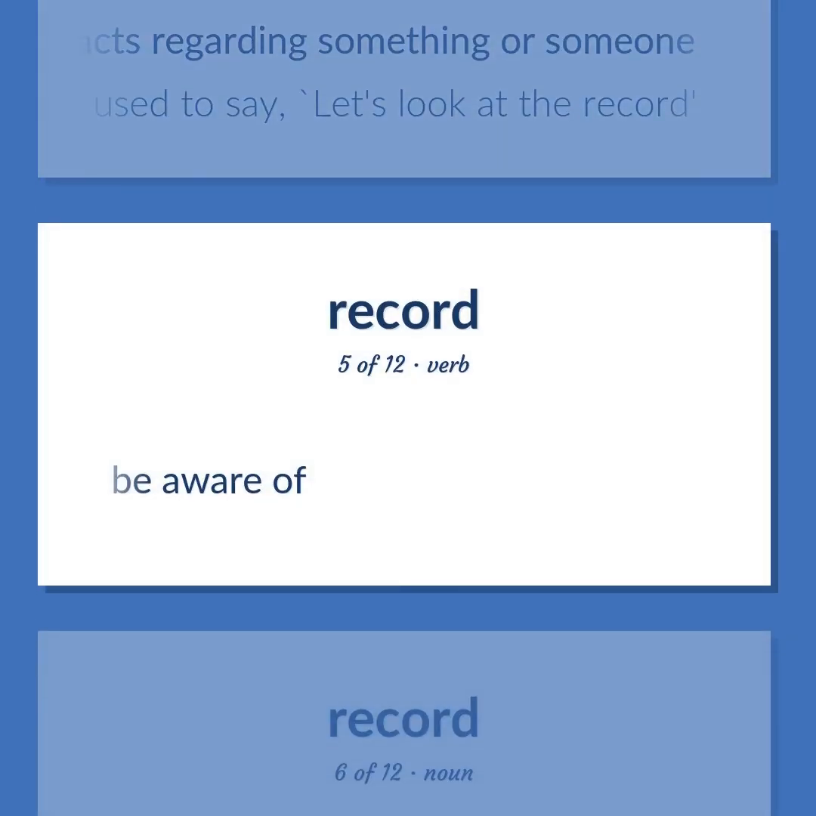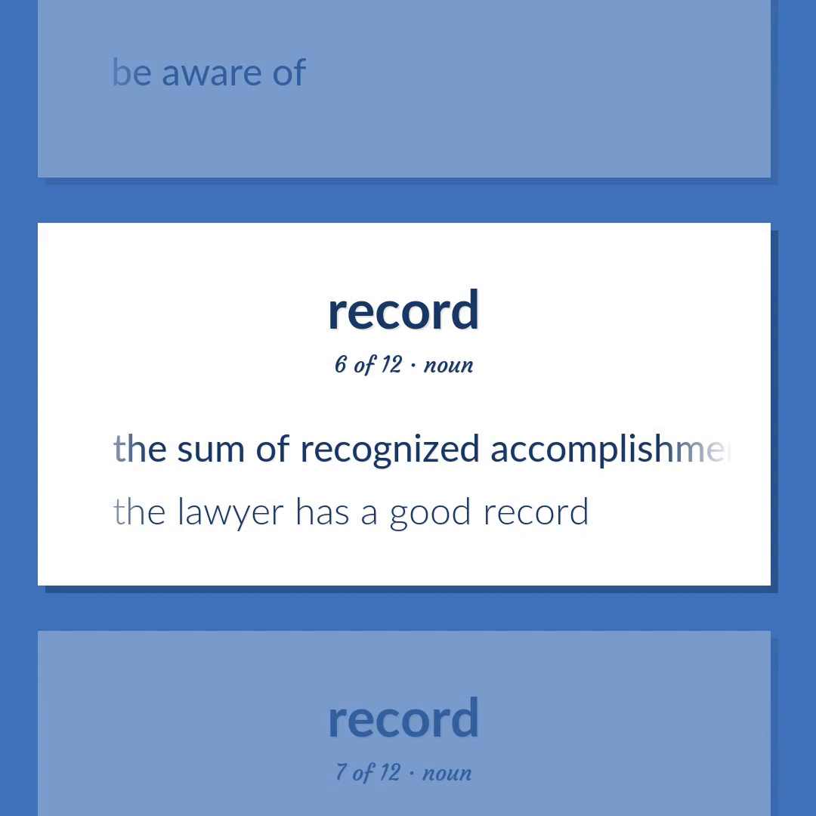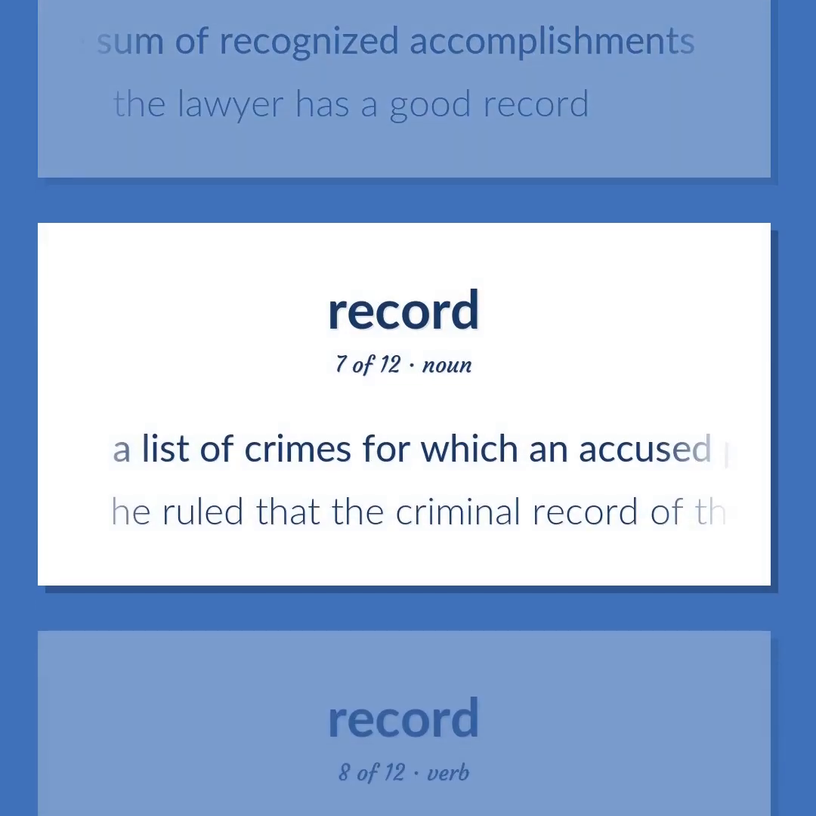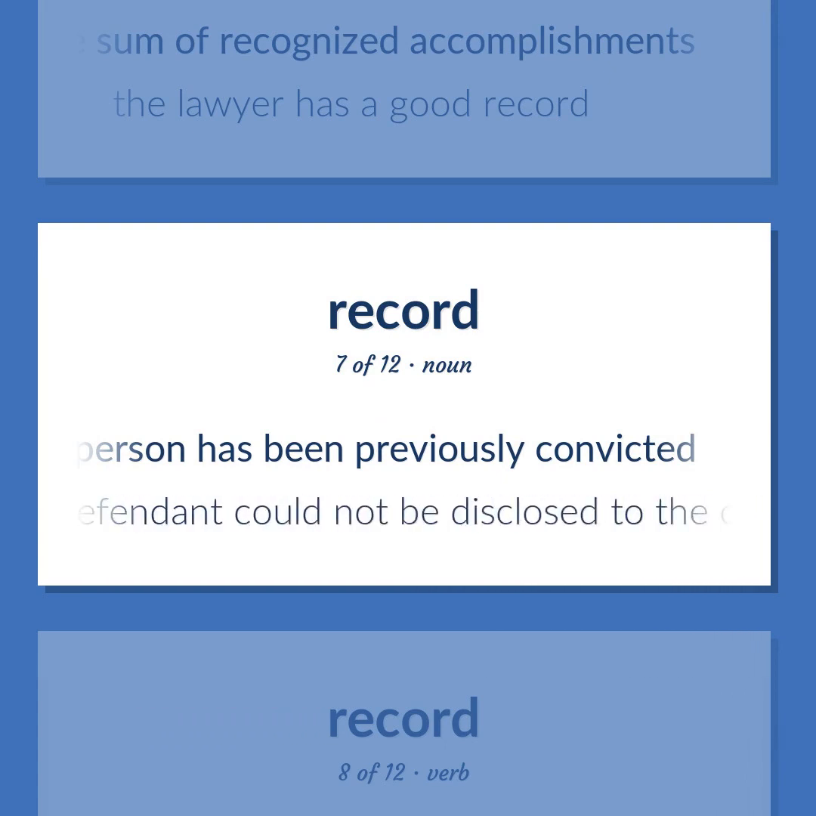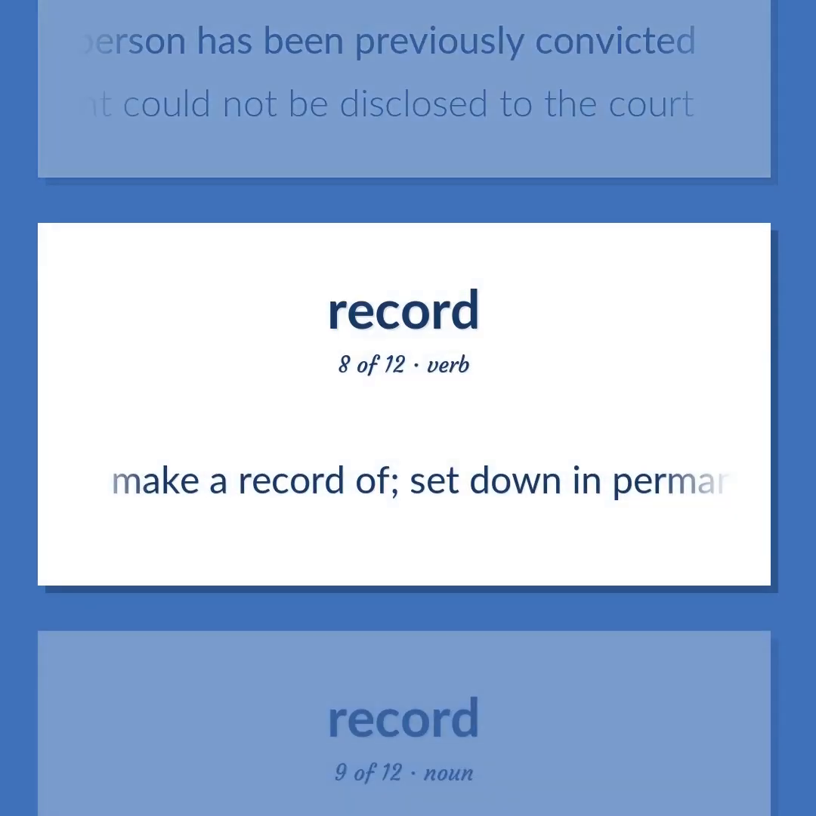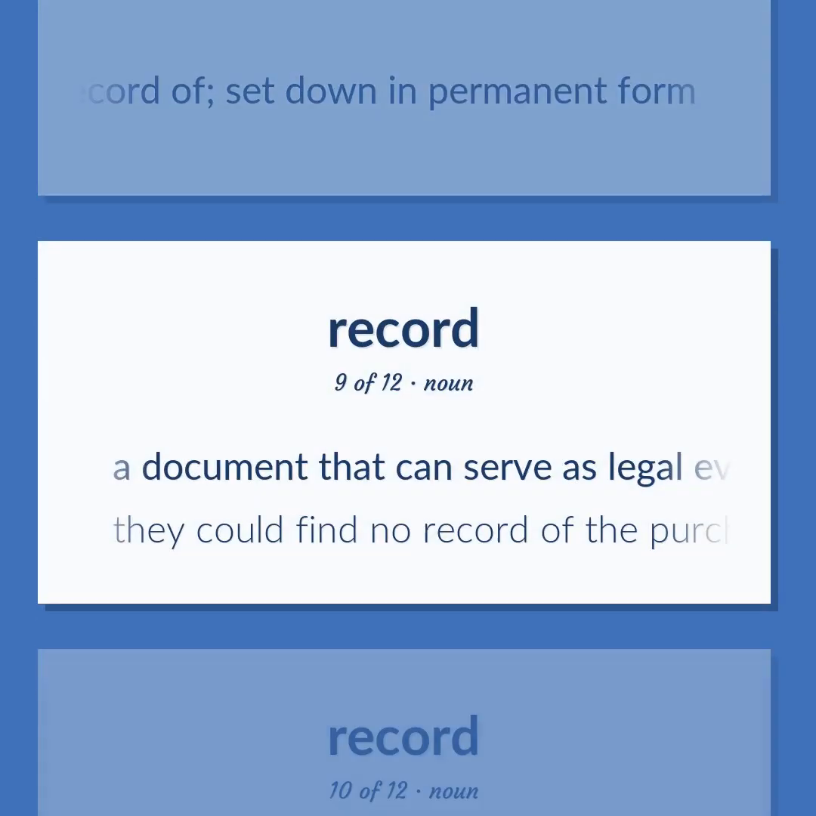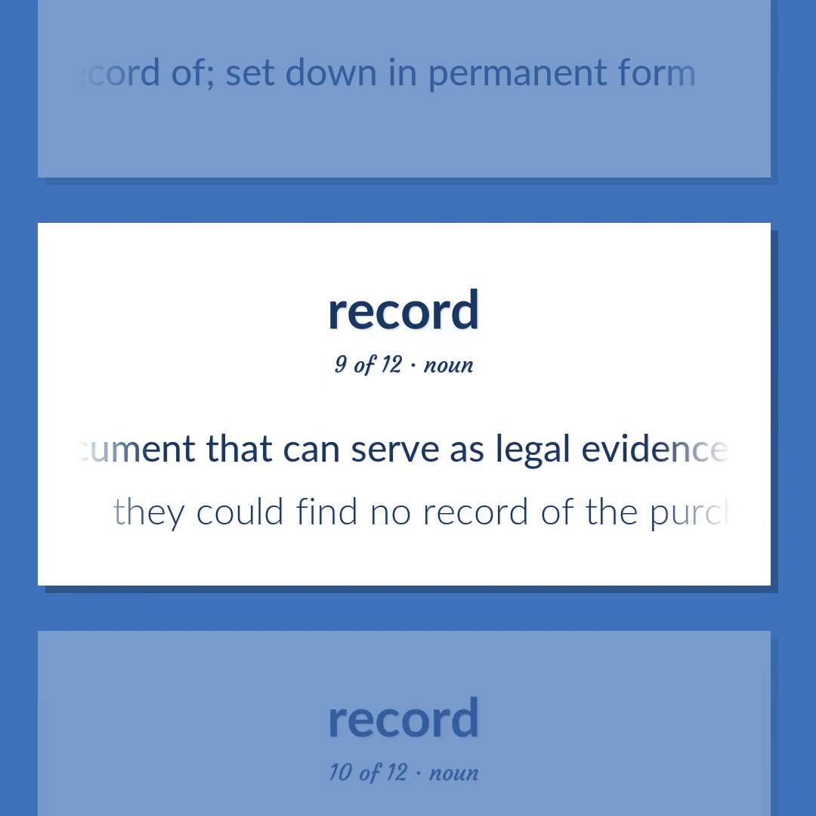Be aware of. The sum of recognized accomplishments. The lawyer has a good record. A list of crimes for which an accused person has been previously convicted. He ruled that the criminal record of the defendant could not be disclosed to the court. Make a record of. Set down in permanent form. A document that can serve as legal evidence of a transaction. They could find no record of the purchase.